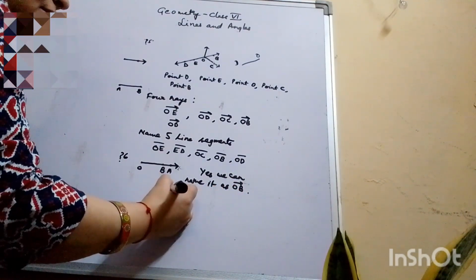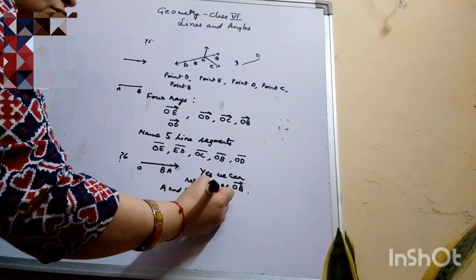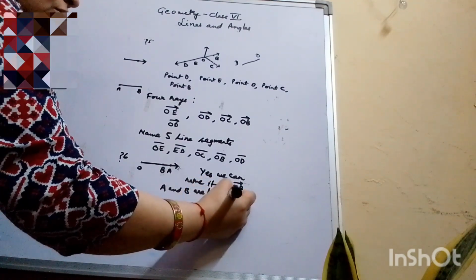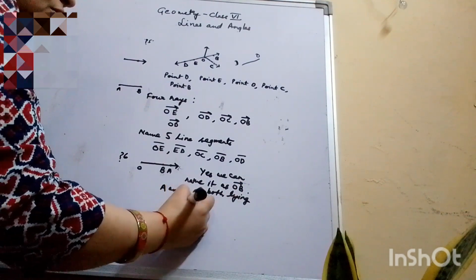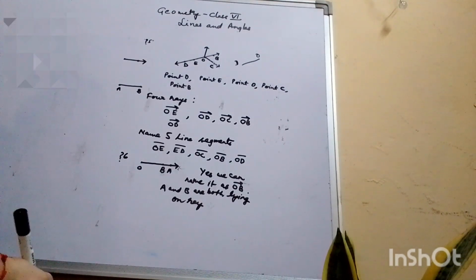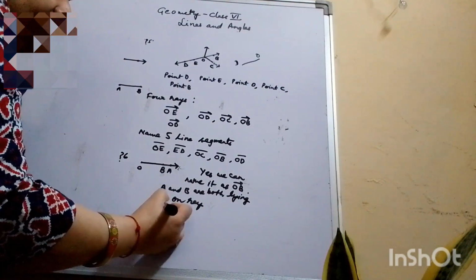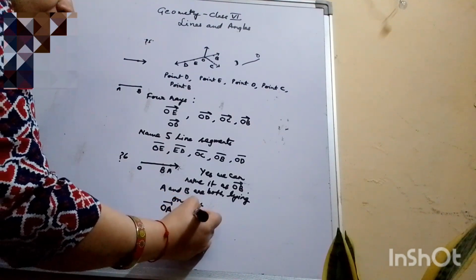Because A and B are both lying on the ray. So either it can be named OA or OB.